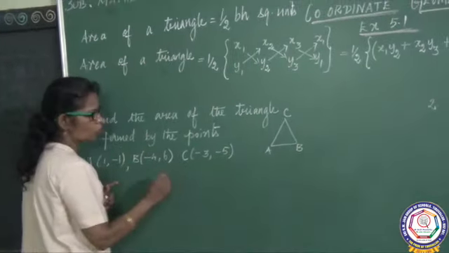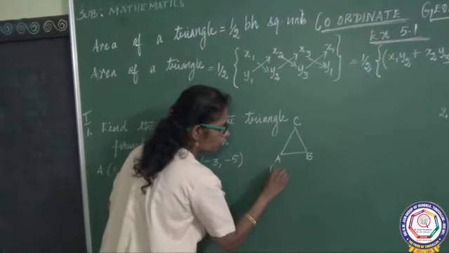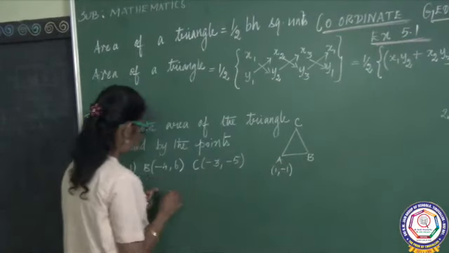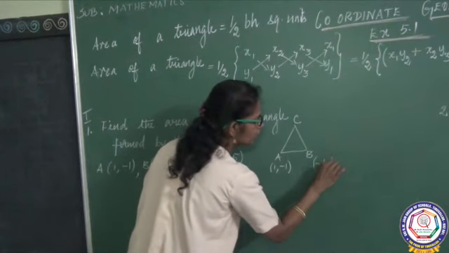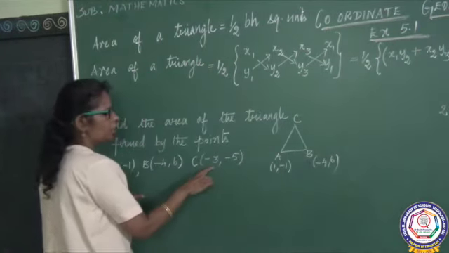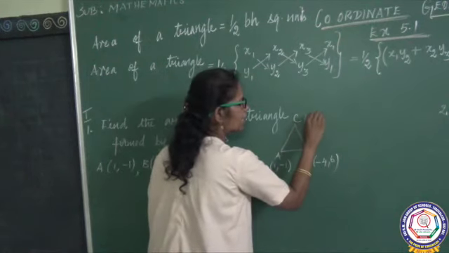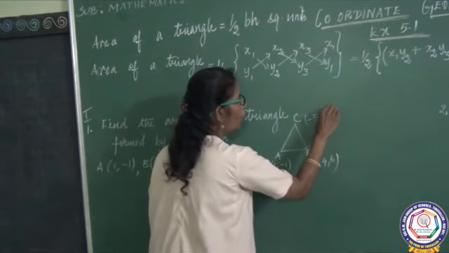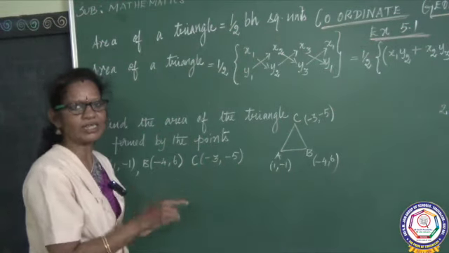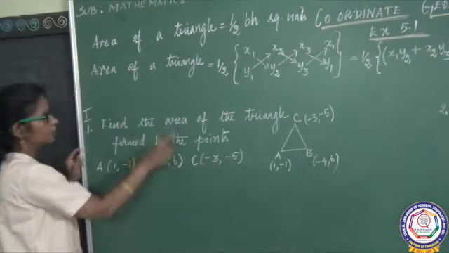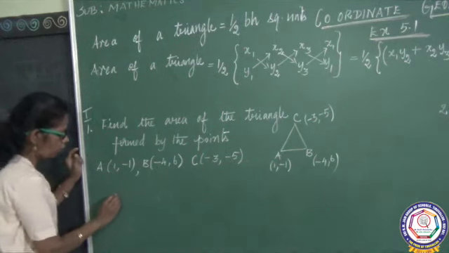Next, what are the coordinates given? 1, minus 1. Next, minus 4, 6. Next, minus 3, minus 5. Like that you have to plot the points in the graph. Now, the formula again I am going to recall.